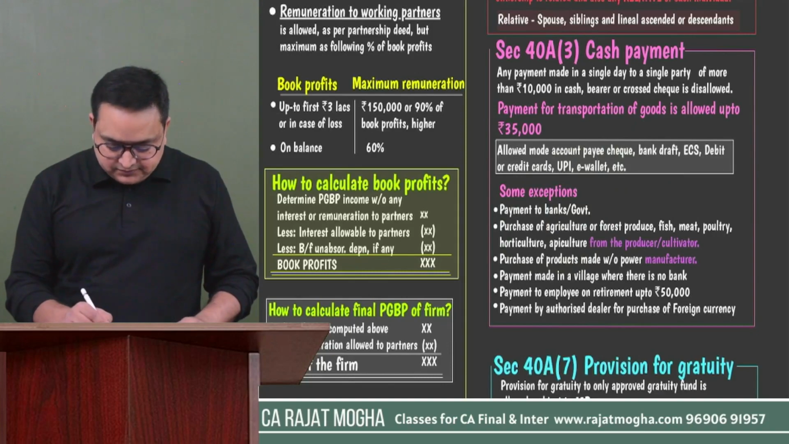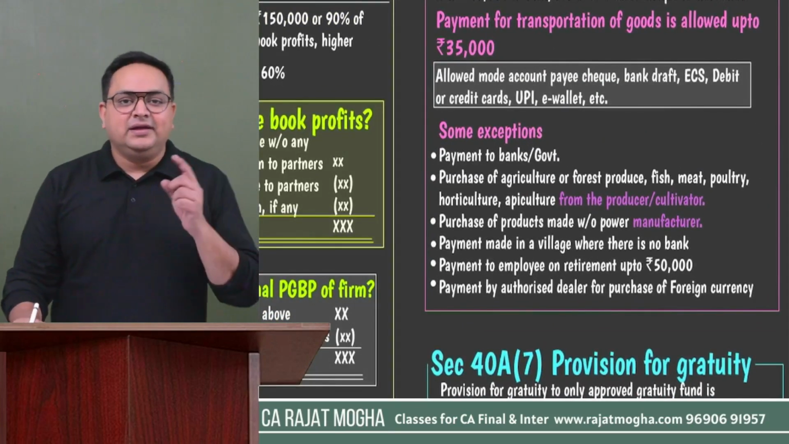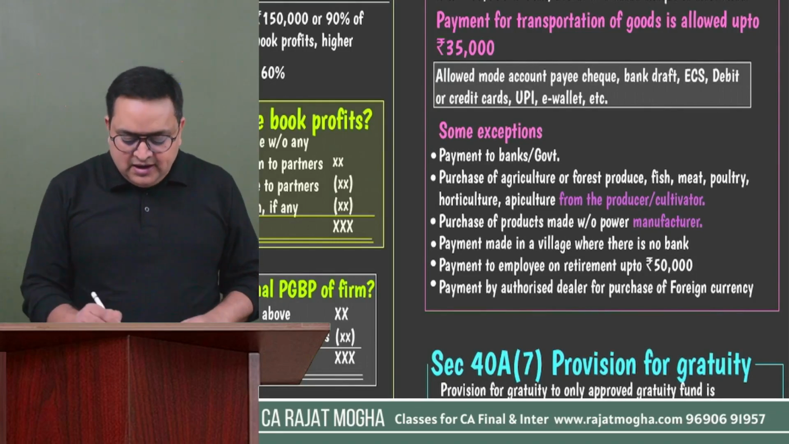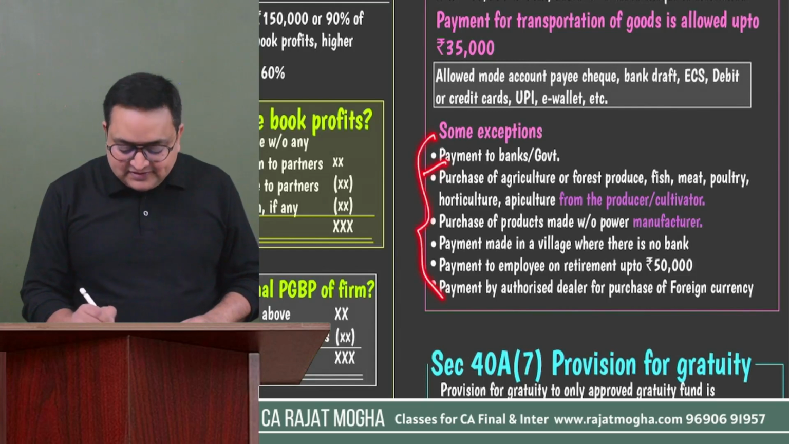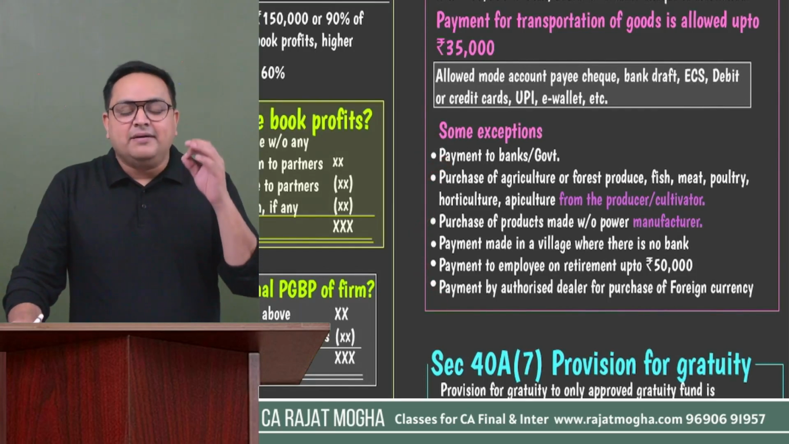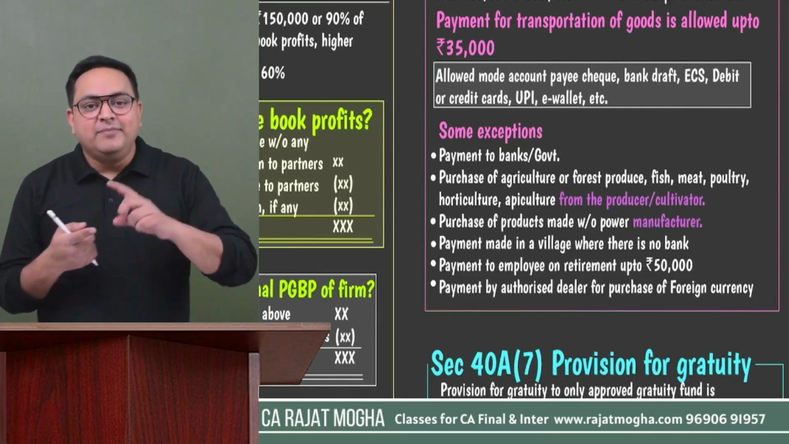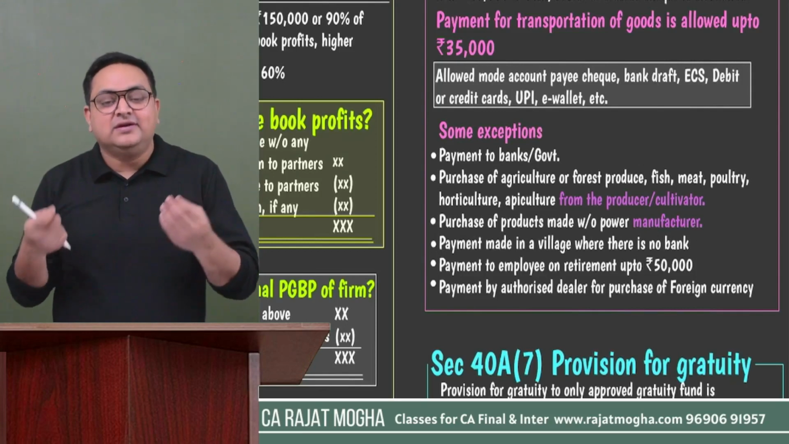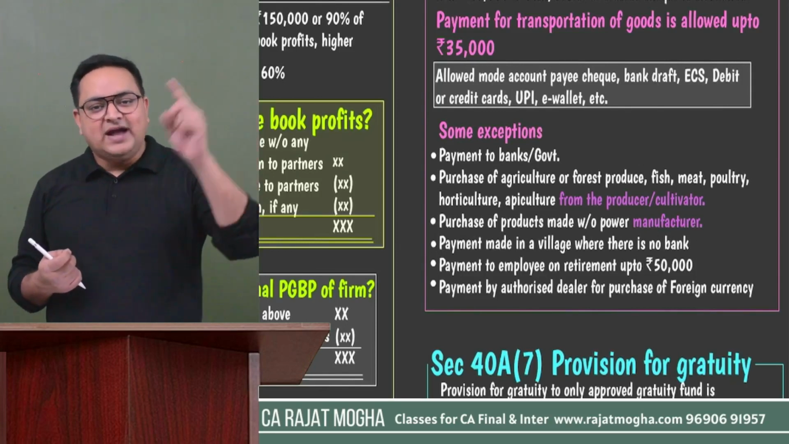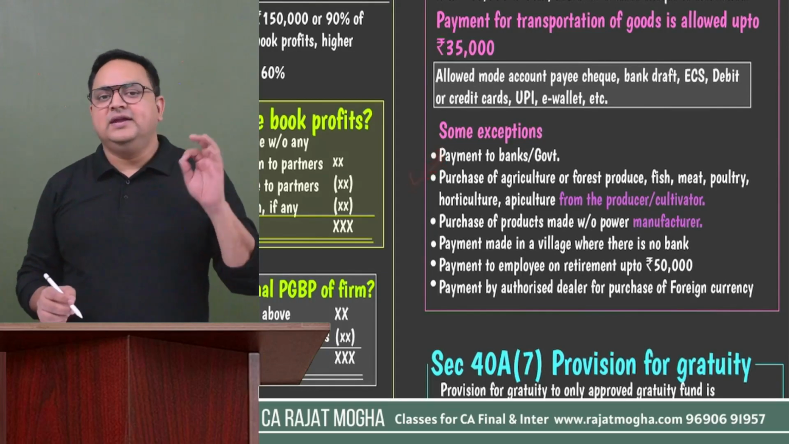Okay. But yes, there are certain exceptions also. If you are making the payment to a bank or to the government, you can pay in excess of 10,000 also, correct? So these are the exceptions. These exceptions are a bit important. Second is that if you are making a payment for purchasing agriculture produce, and you are making the payment to the person who is actually the cultivator, the producer, the grower of that agriculture produce, in that case, even a payment of more than 10,000 is allowed.